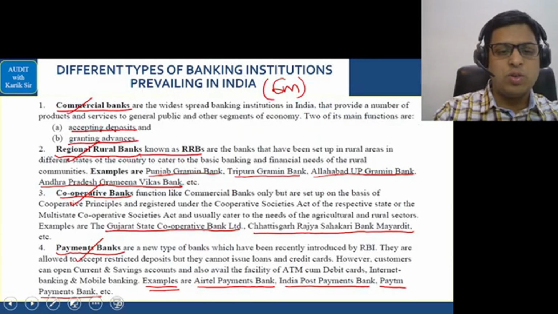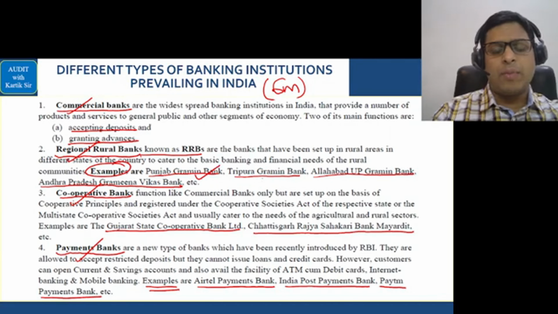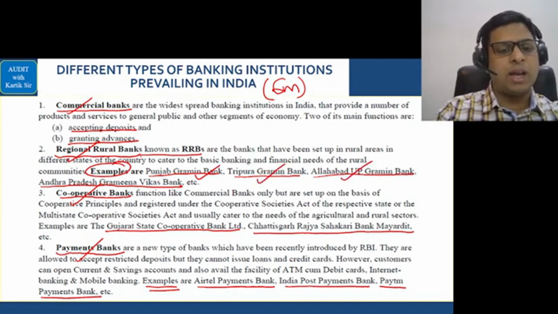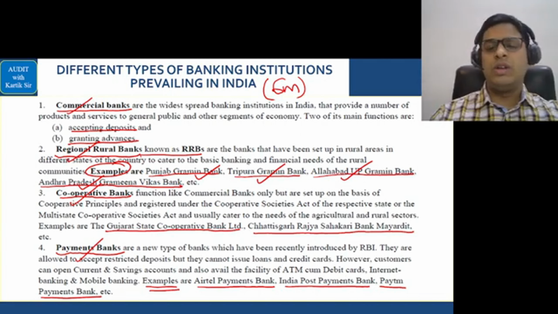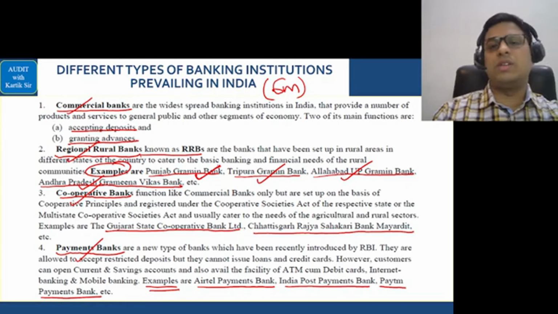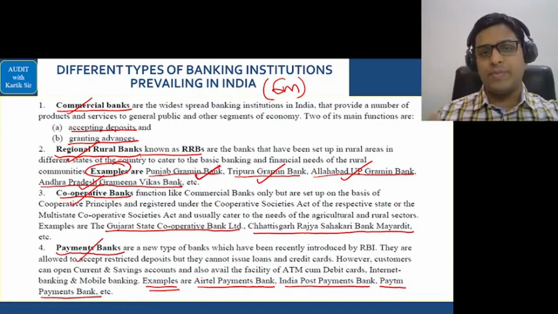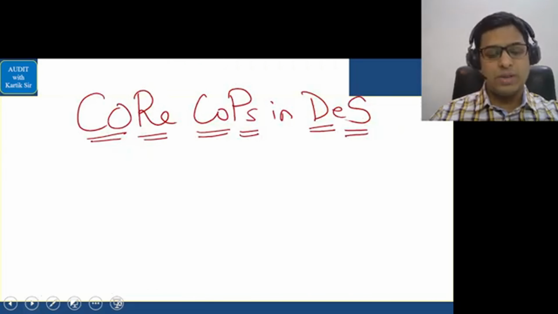So you will see the examples here: Punjab Gramin Bank, Tripura Gramin Bank, Allahabad UP Gramin Bank, Andhra Pradesh Grameena Vikas Bank. All these examples become very important because they can ask you, for example, Punjab Gramin Bank is a type of which bank, and you have to remember it is a regional rural bank. So just be careful with these examples, which I say can be asked in MCQs.